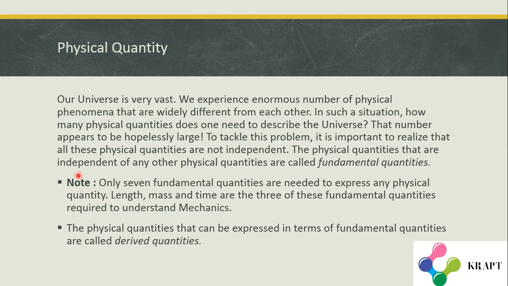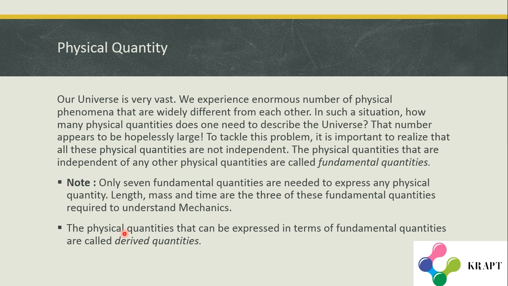And this is an important note. Note it. Only 7 fundamental quantities are needed to express any physical quantity. Length, mass, and time are three of these fundamental quantities required to understand mechanics. Length, mass, and time are the major components in the field of mechanics. The remaining 4 fundamental quantities are not required.